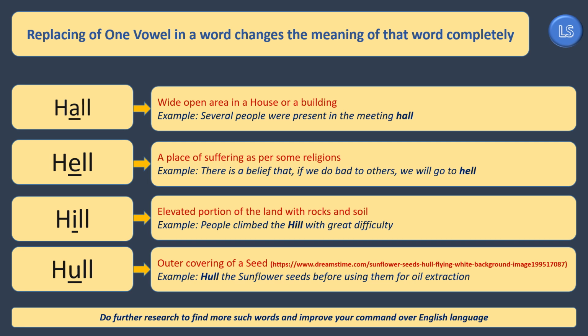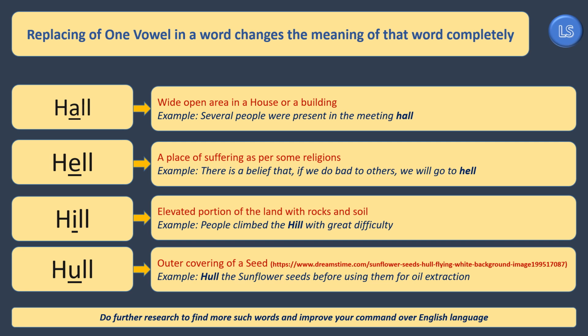Through these examples, it is clearly evident that if a user knows one particular word, then he will be in a position to find new words by replacing the vowels in those words. Once he finds new words, he has to make an attempt to find whether that word has a proper meaning or not.